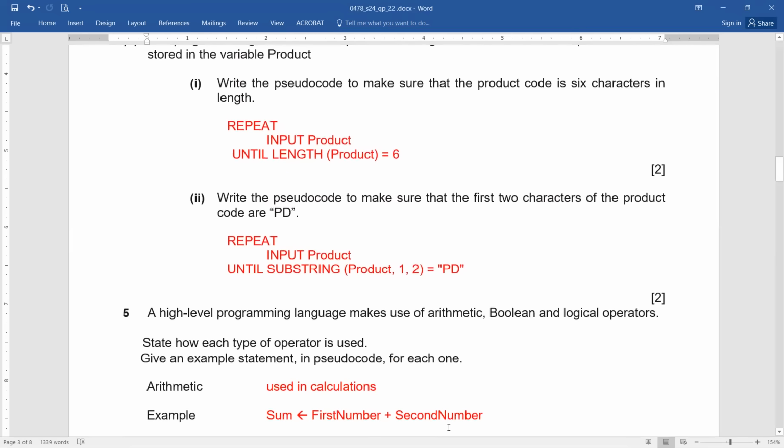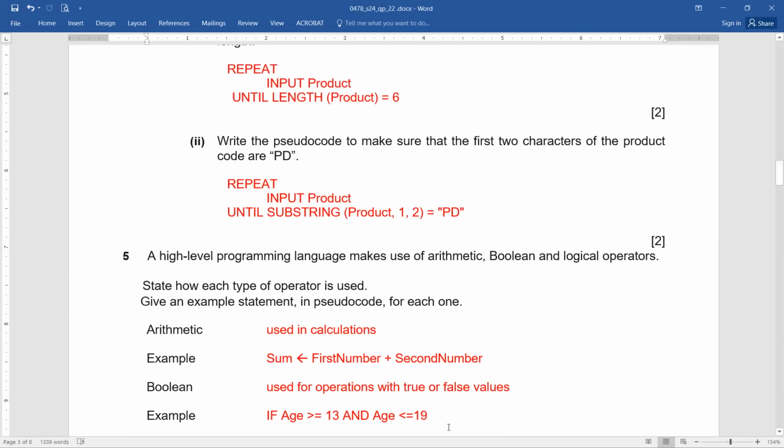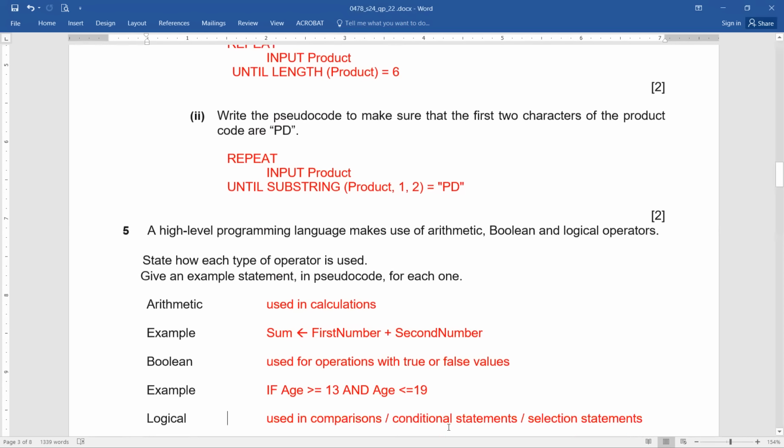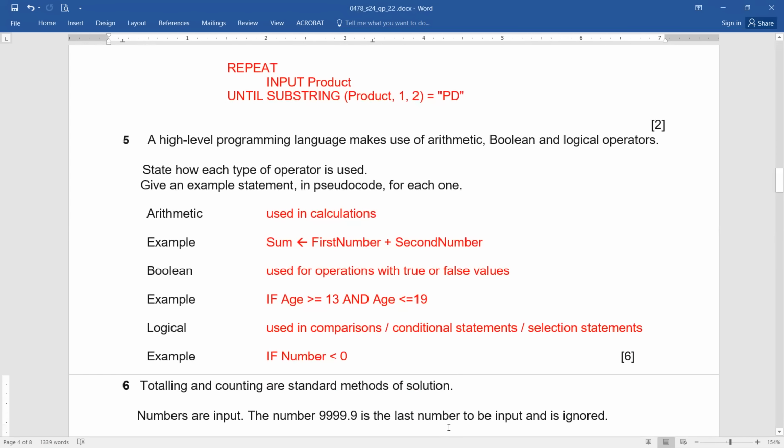Okay, now. This question, so simple, just pay attention. A high-level programming language makes use of arithmetic, Boolean, and logical operators. State how each type of operator is used. Give an example statement in pseudocode for each one. First one is arithmetic, second one is Boolean, and third one is logical. Now, by the way, just a few examples are written here. You can take any example.